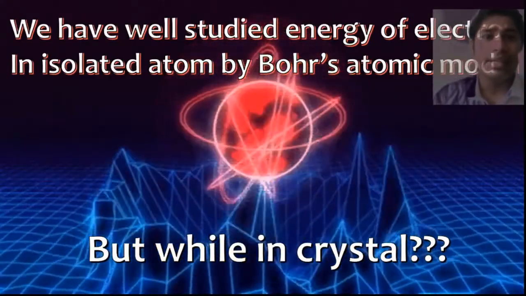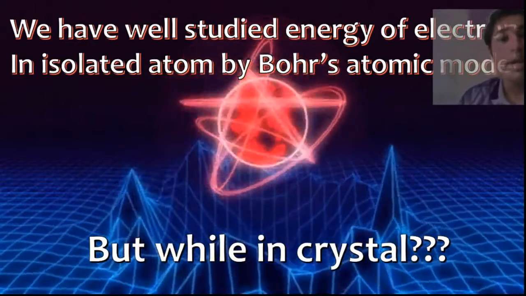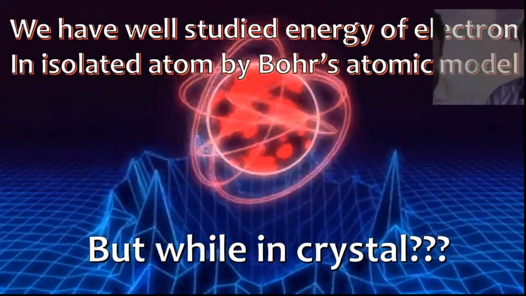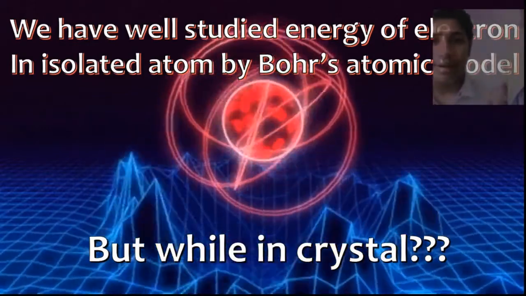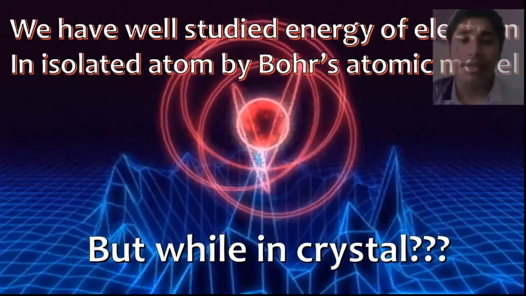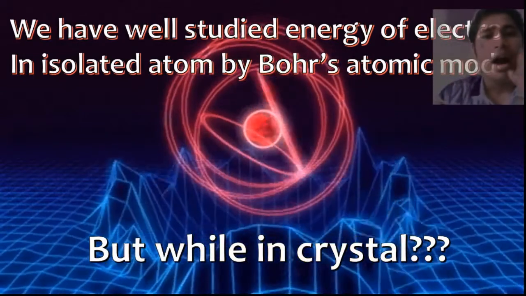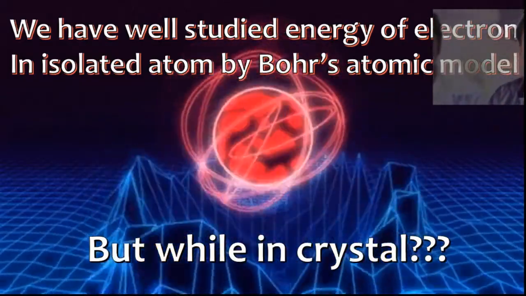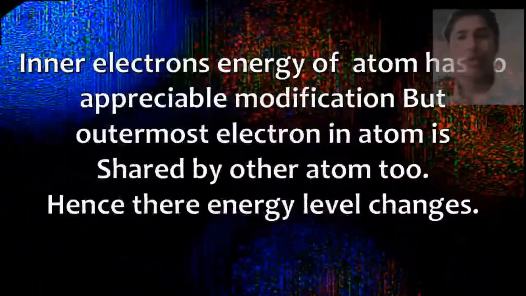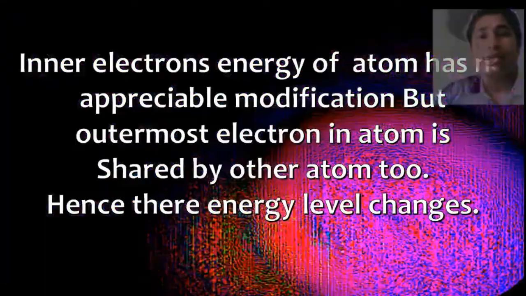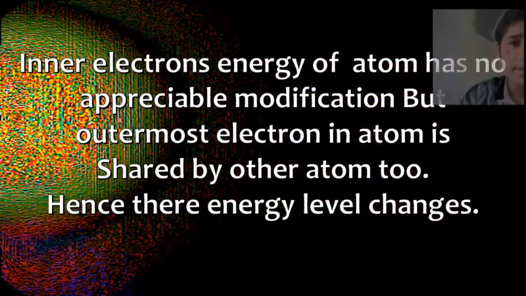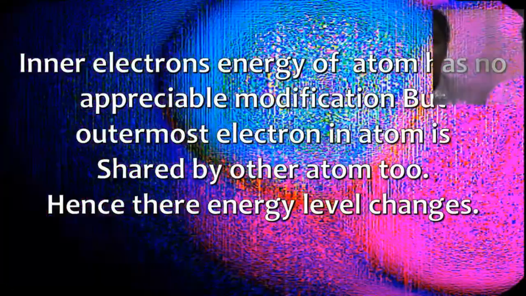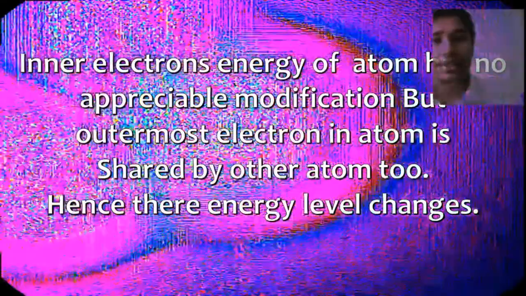We can understand the energy of each electron in an isolated atom. But when these atoms, billions and millions of them, come together to make a crystal, what energy changes take place? Well, inner electrons do not have sufficient change, or they have very little change due to neighbor atoms in the crystal.